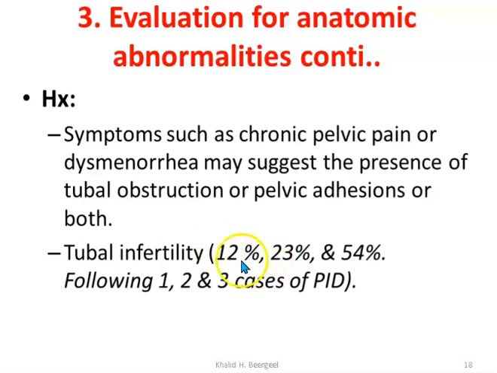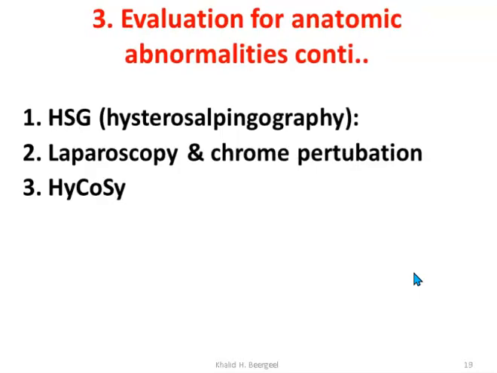Tubal infertility is 12% after one episode of PID, but if PID occurs again in a second episode, it may reach 23%. If the woman gets PID 3 times, the chance of tubal infertility reaches up to 54%. So to evaluate the tubes, we need to use hysterosalpingography or laparoscopy and chromotubation and